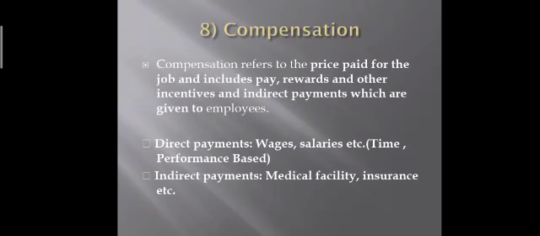So next, the last step, that is compensation. Compensation refers to the price paid for the job and includes pay, rewards and other incentives and indirect payments which are given to the employees. So compensation basically, in short, means salary, or wages you can call. What price we pay, what kind of salary we pay to that employee. So it includes pay, rewards, meaning some certificates, and other incentives.